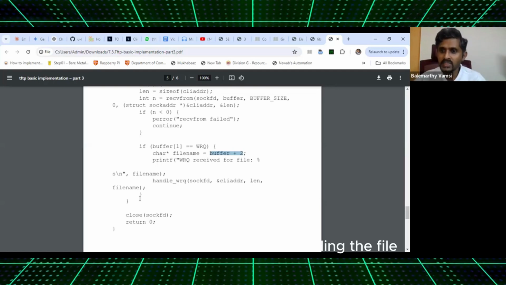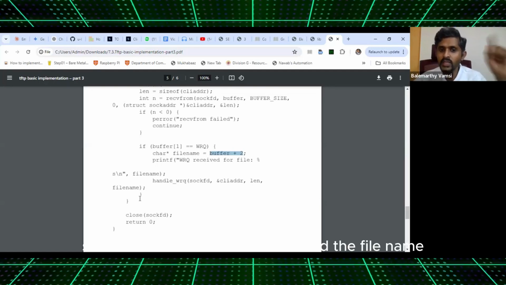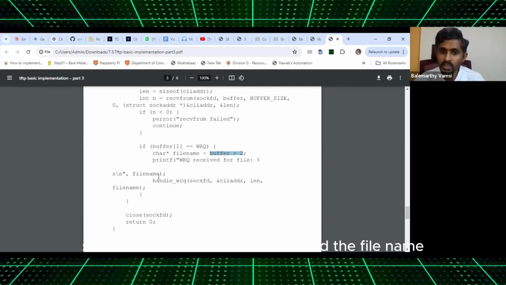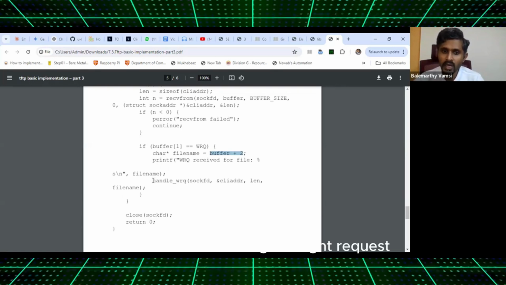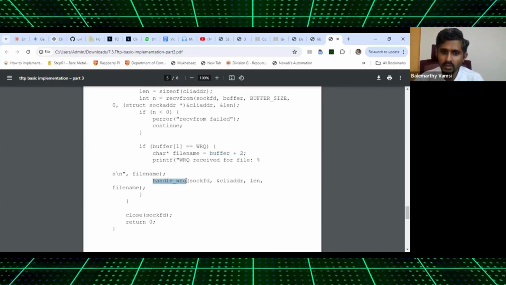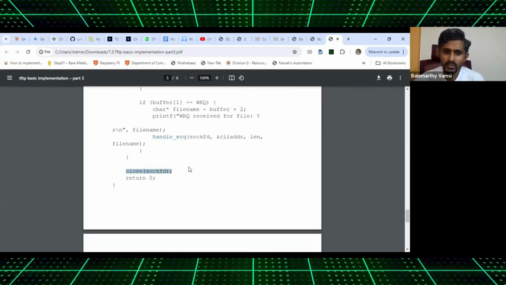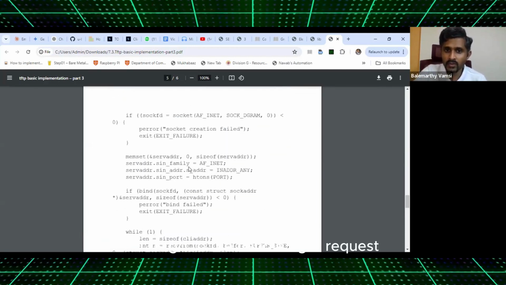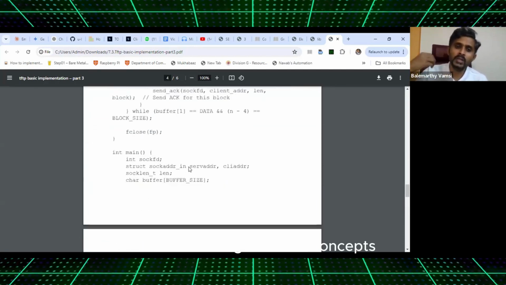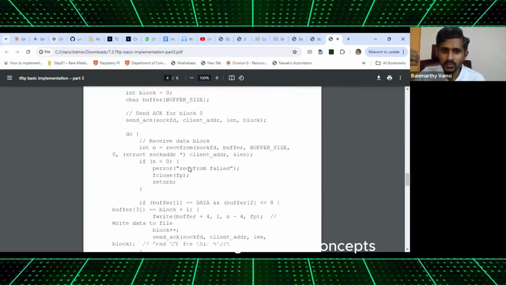But now here the client is sending the file. Store it in this file. So it has to send the file name. Then it starts handling the write request. Everything is done. Close the socket, return 0. Let us go to the handle write request. Now let us bring the TDD concepts.